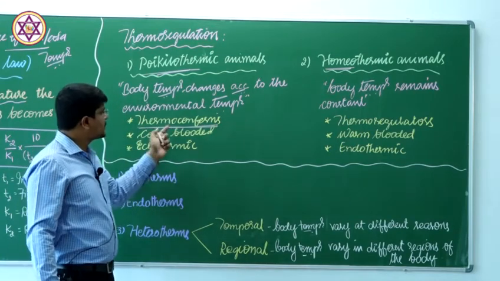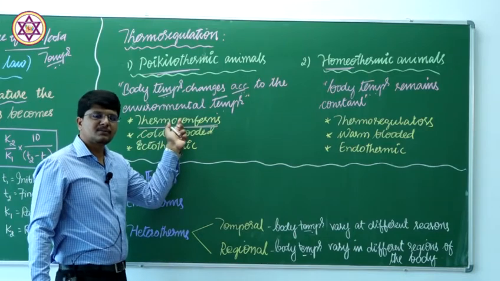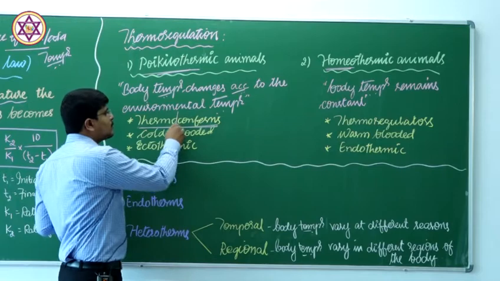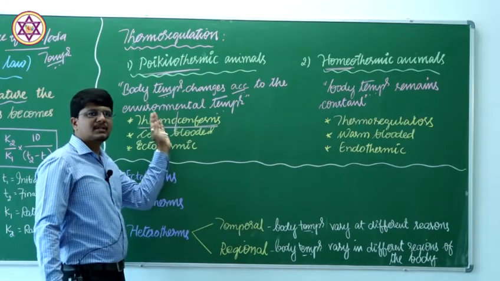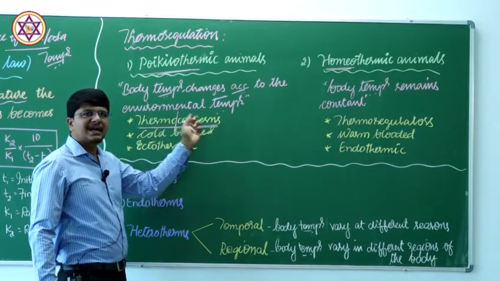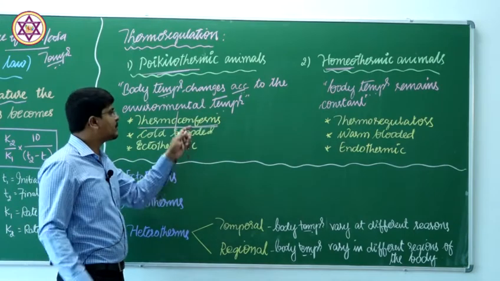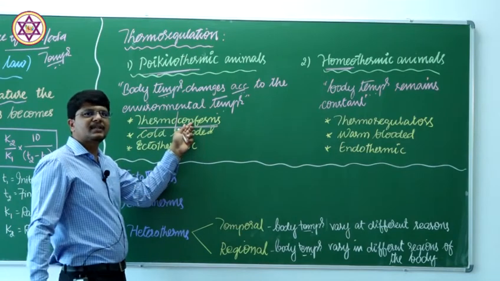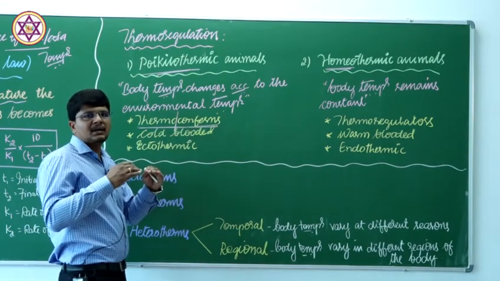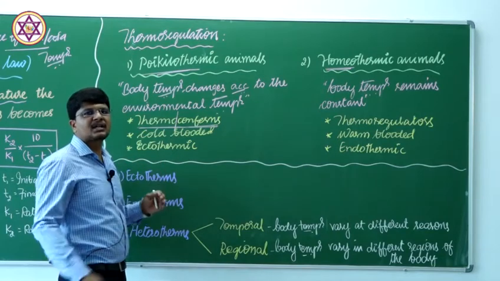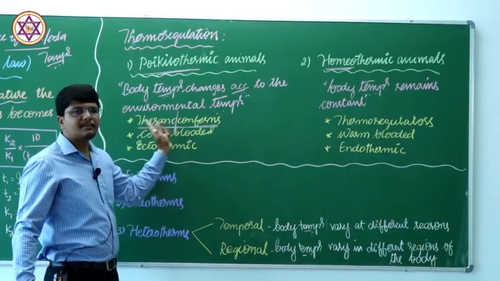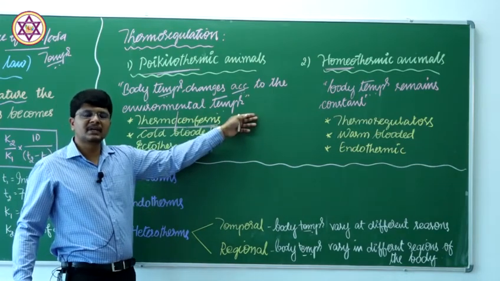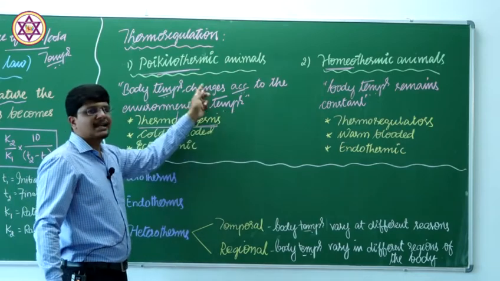Just like we were discussing the osmoconformers and osmoregulators, here the term is thermoconformers. Thermo refers to the temperature, and conform means the animal adjusts its body temperature to the external environmental temperature. The temperature is conformed with the external environmental temperature by the animal.